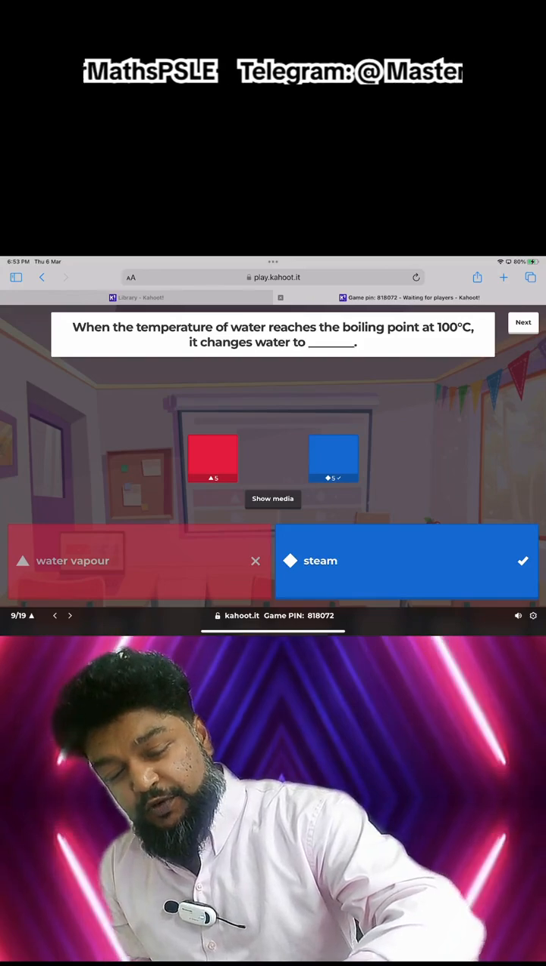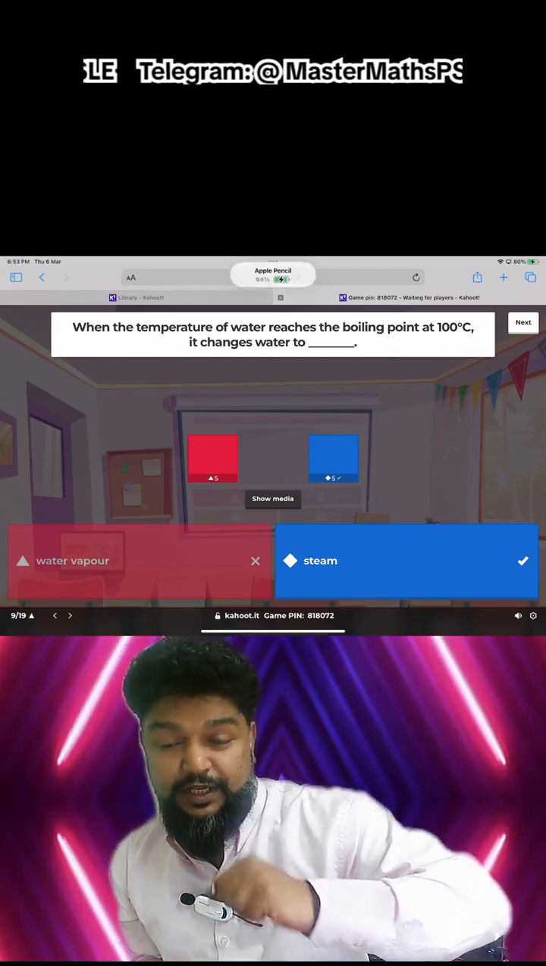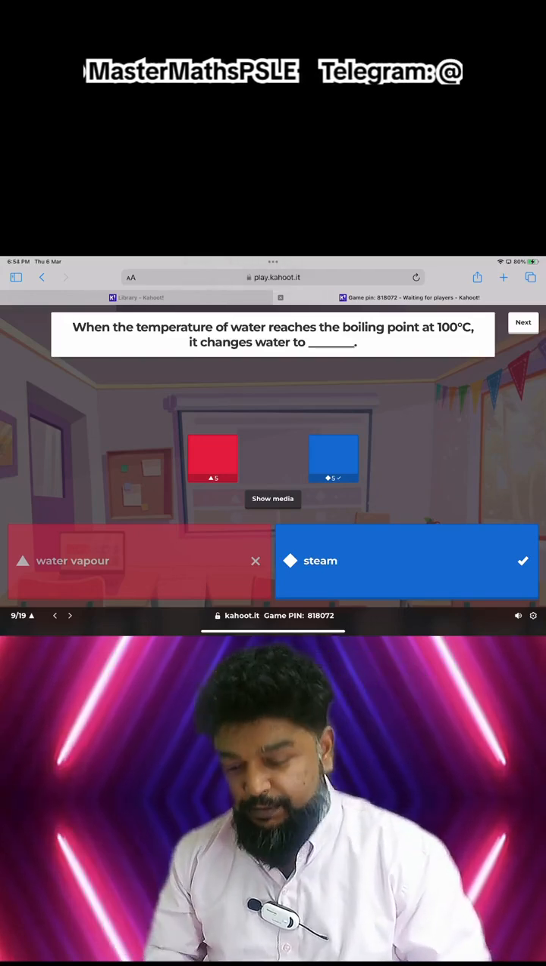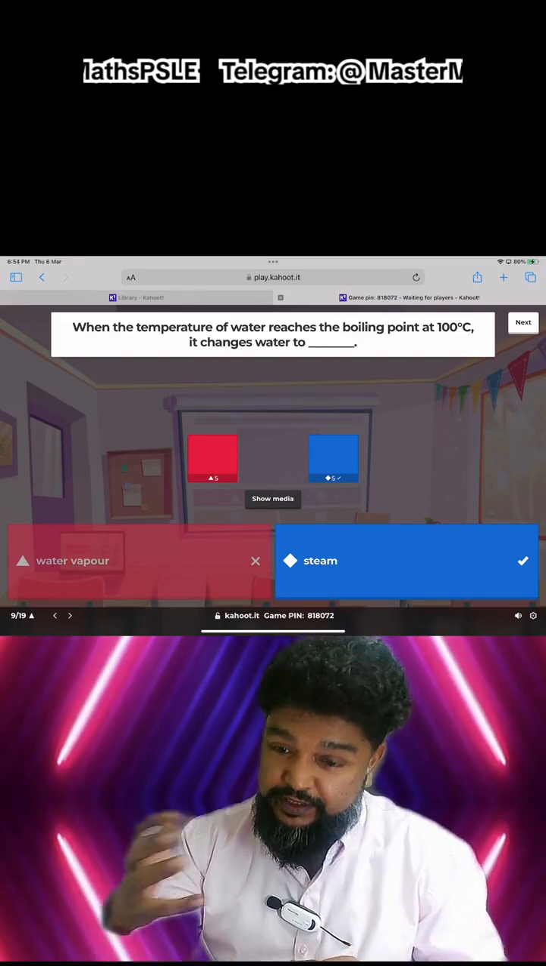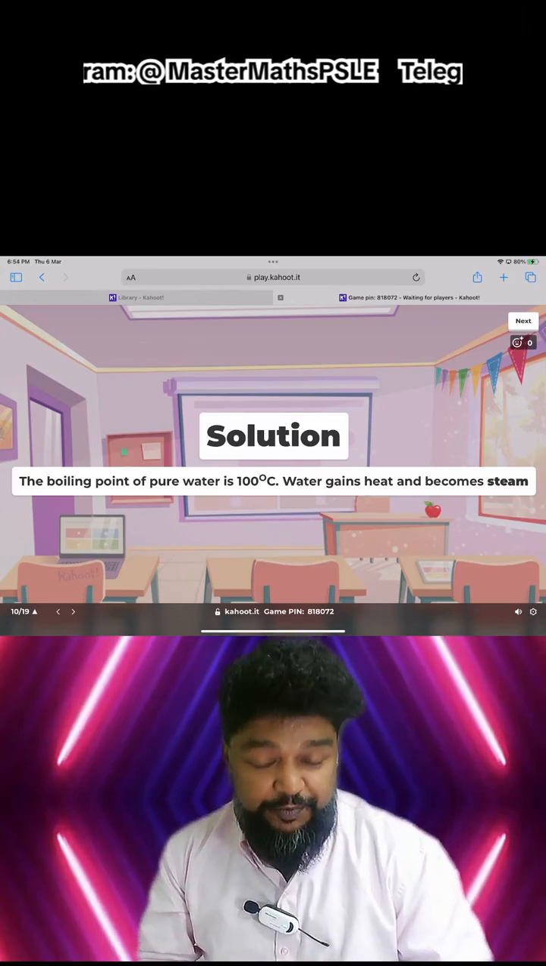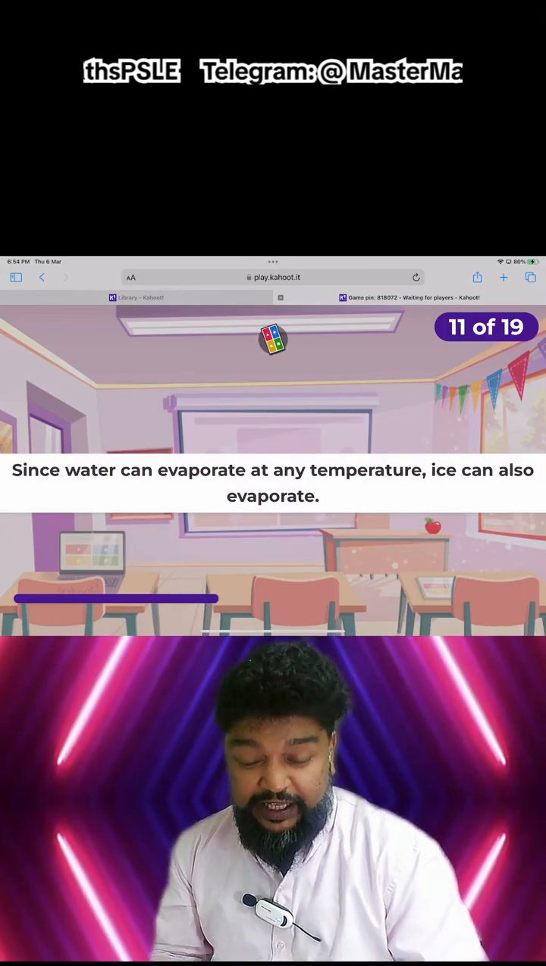Now, you know, more recently scientists sometimes call water in the gas form water vapor, even though it's at a high temperature. But more accurately, in Singapore's context, it is called steam. Nice. Okay, so the boiling point of pure water is 100 degrees Celsius. Okay. Question number, water can evaporate.